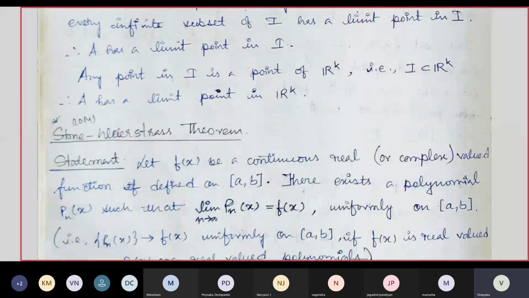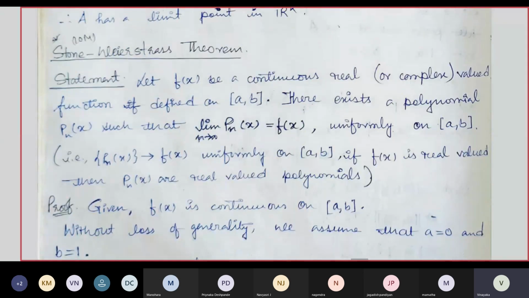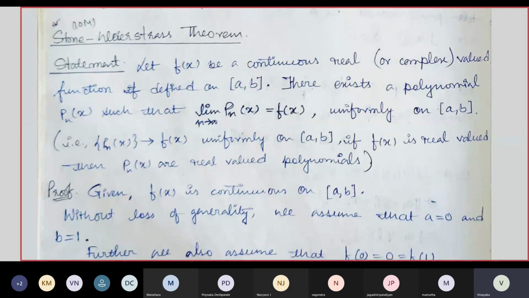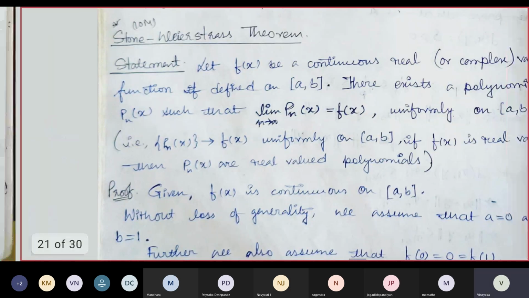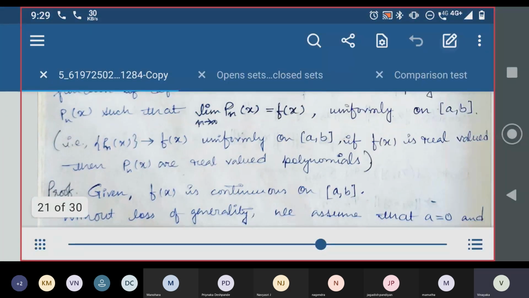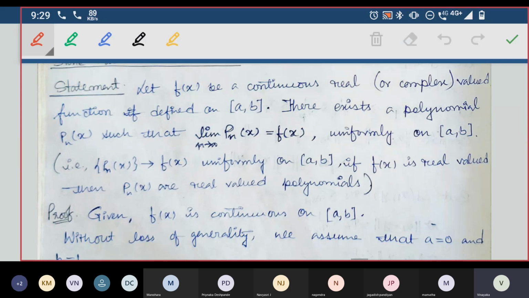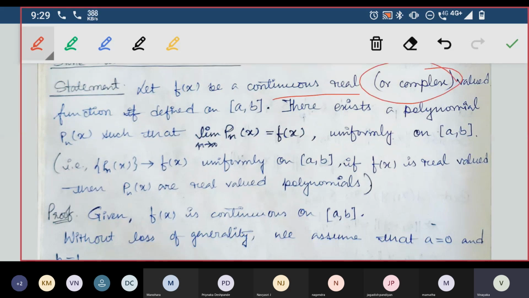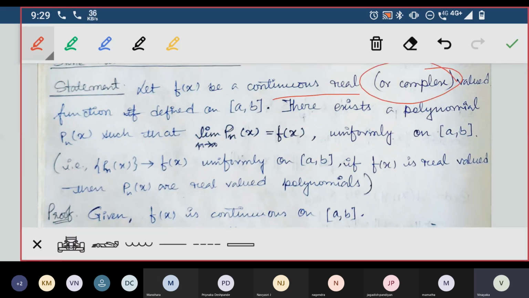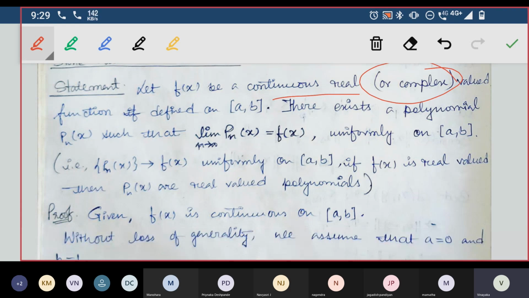So now we'll go for the Stone-Weierstrass theorem. There are so many mistakes in this theorem. I suggest you correct them right now.